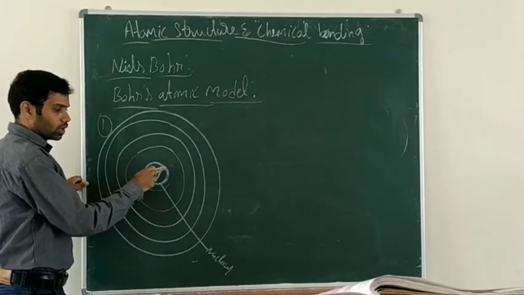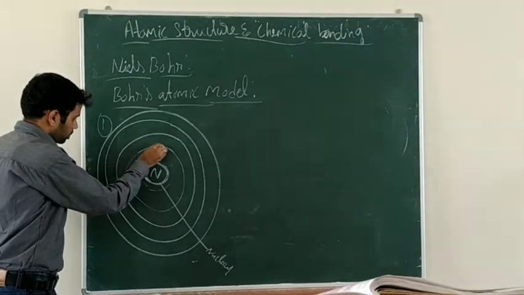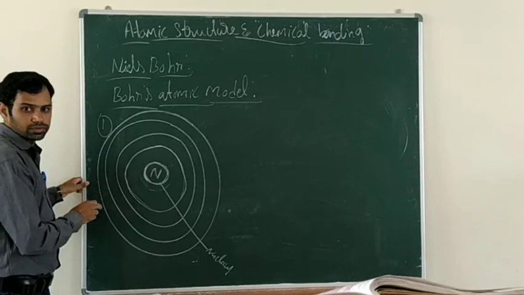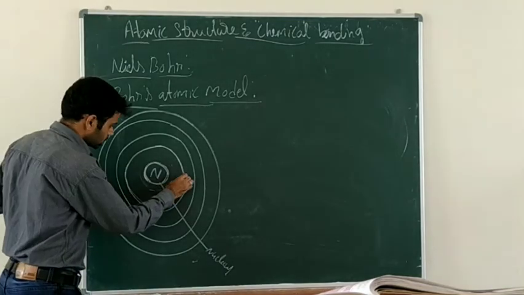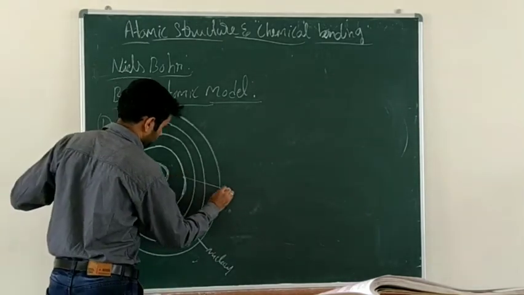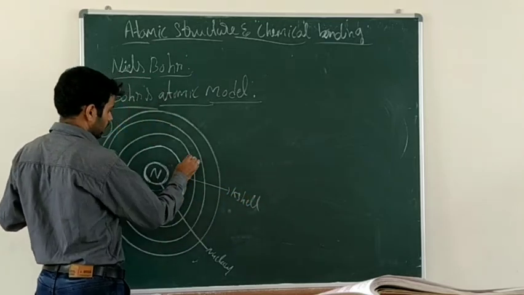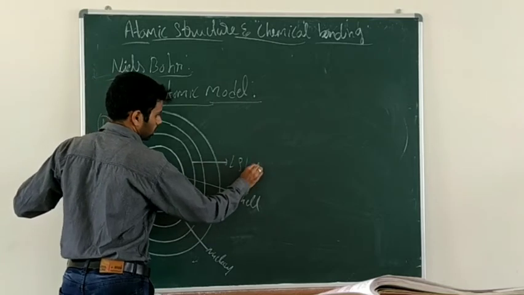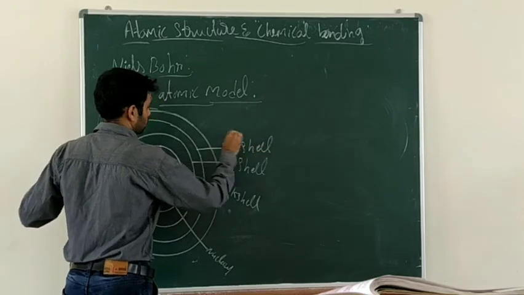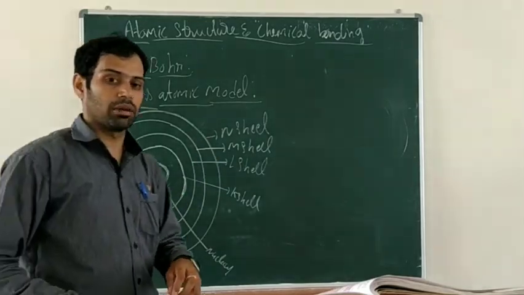As I told, electrons are revolving around the nucleus, confined to fixed orbits. These are called shells. The first shell is called the K shell, the second one is called the L shell, after K, L comes the M shell, and the next one is the N shell. It will go on like this, depending upon the atomic number.